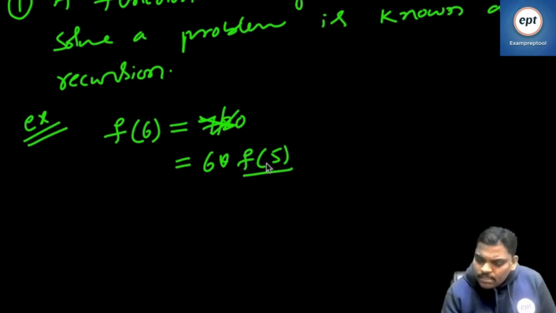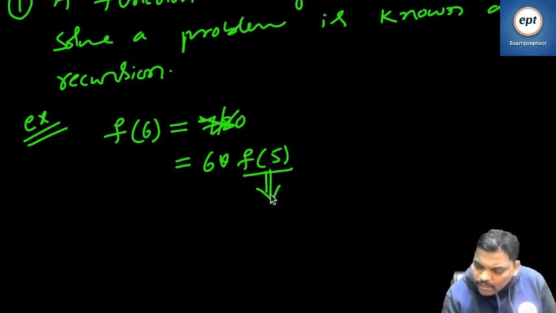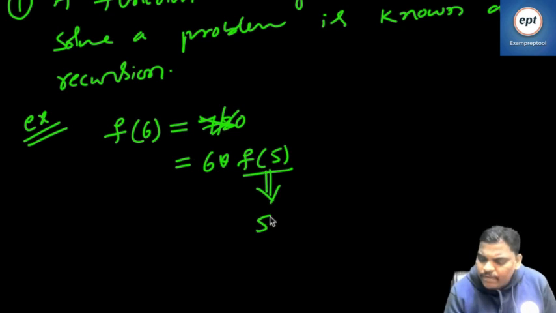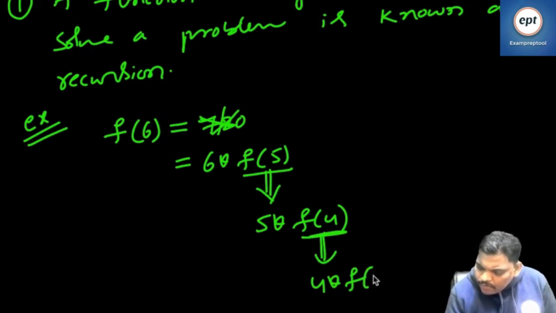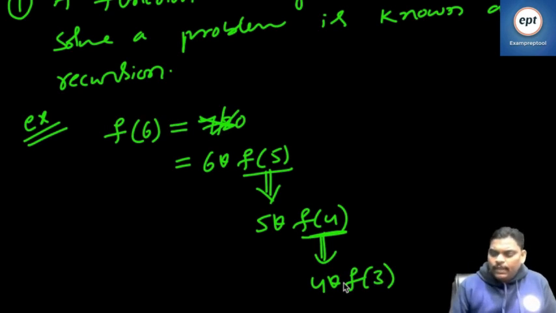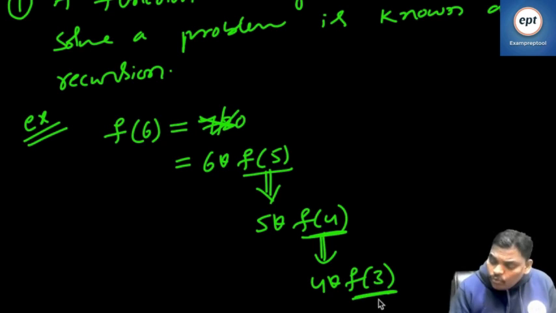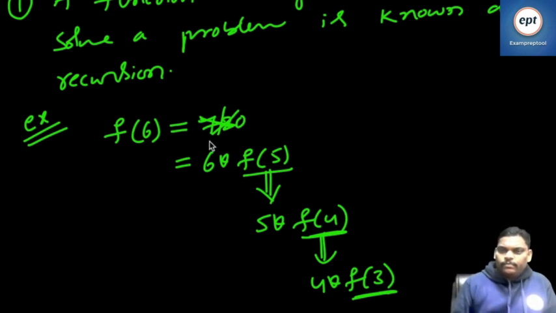Some people are asking, sir, I don't know factorial of 5 also. Do the same thing again: 5 into, go one position back. If you don't know factorial of 4 also, go one position back, then factorial of 3. At least if you know factorial of 3, can you say what it is? Factorial of 3 is 6. Anywhere you know, come back. So factorial of 3 is 6, 6 into 4 is 24, 5 into 24 is 120, 120 into 6 is 720.